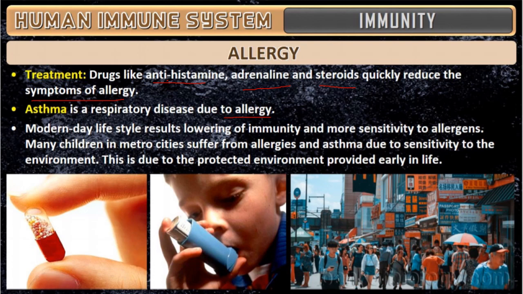Modern day lifestyle results in lowering of immunity. Why is the immunity less in our body? Because most of our children are dependent on roadside food. Our food system, the way of eating healthy food, is lost. That's why nowadays lifestyle results in lowering of immunity and more sensitivity to allergens. Many children in cities, due to more air pollution, suffer from allergies such as asthma due to sensitivity to the environment.